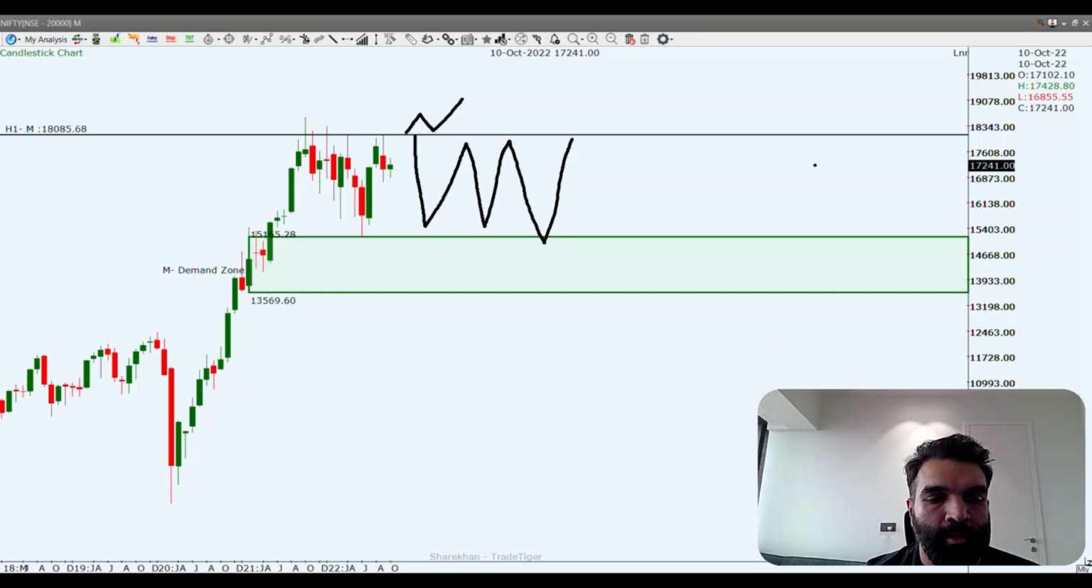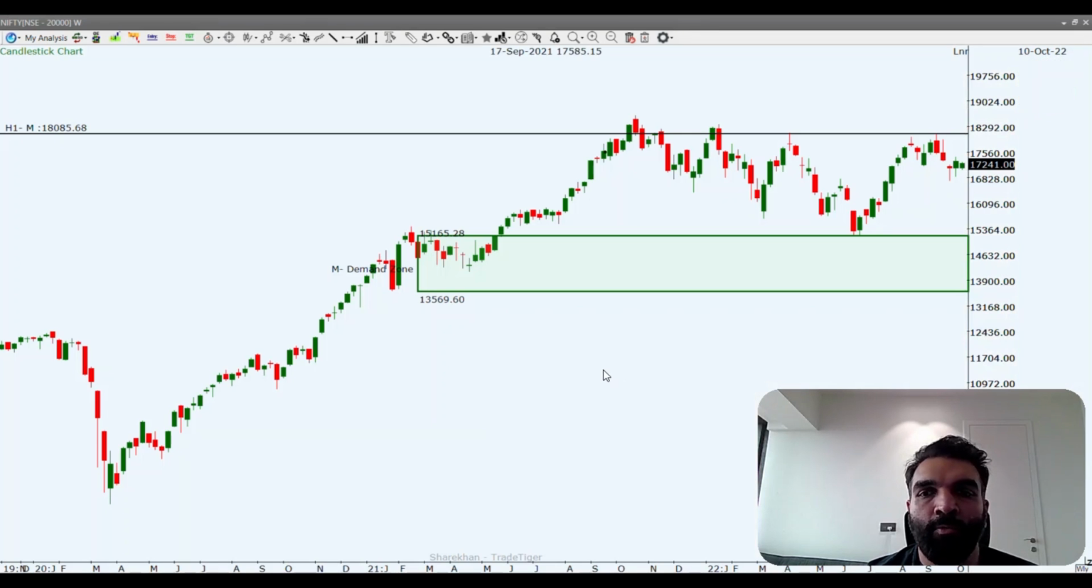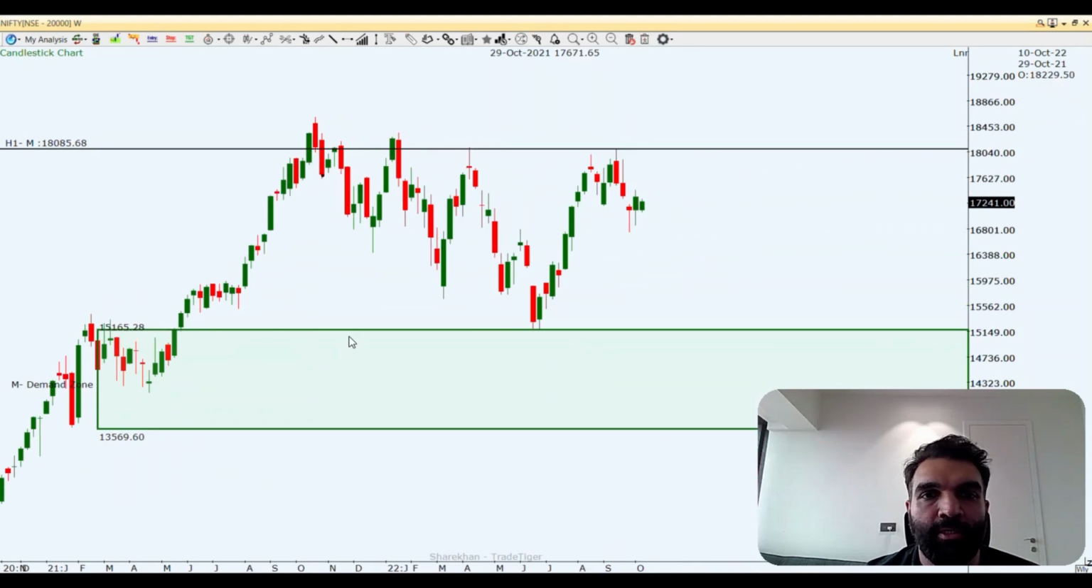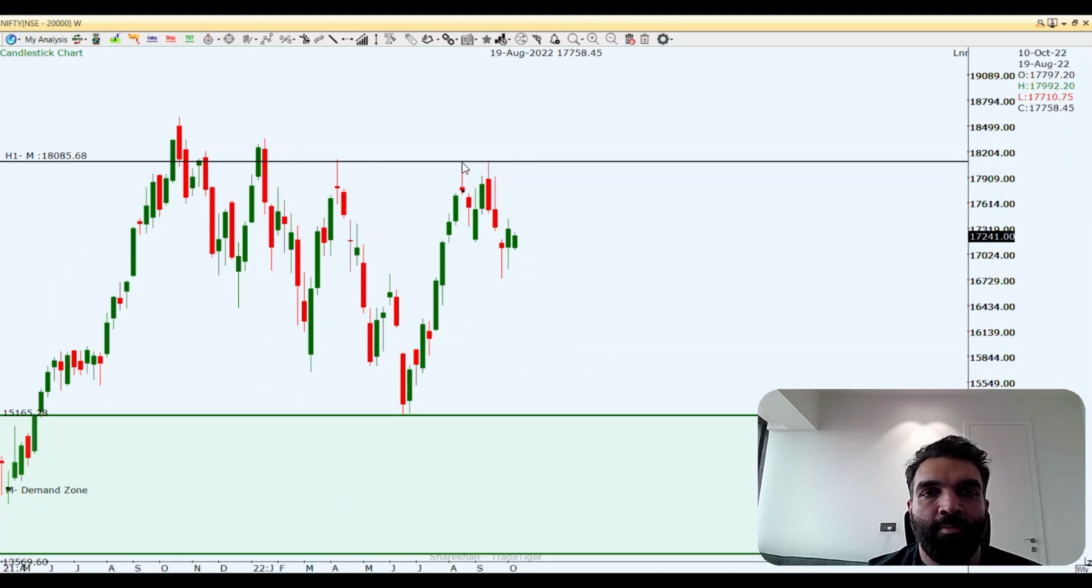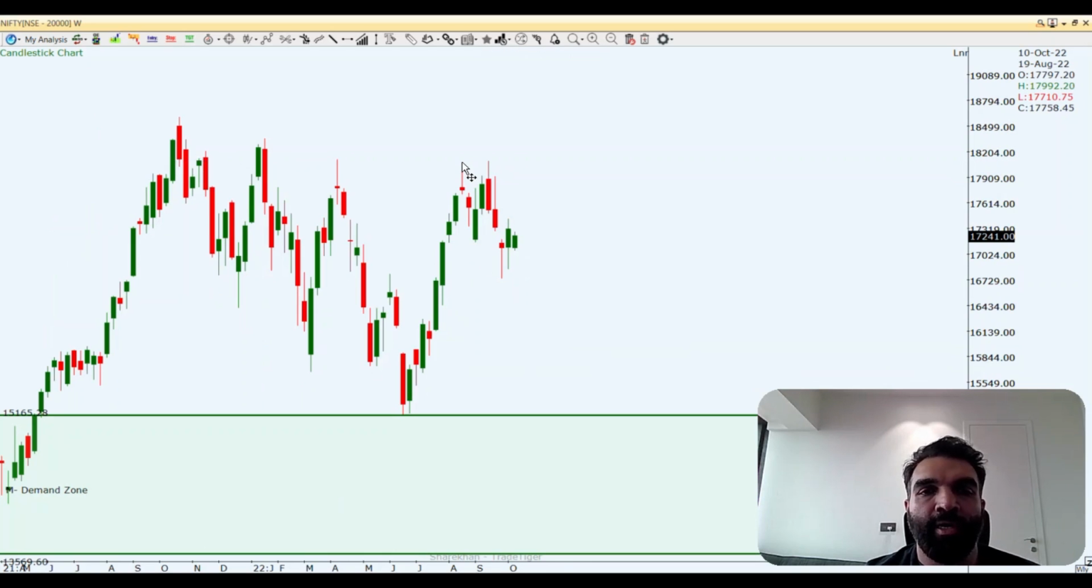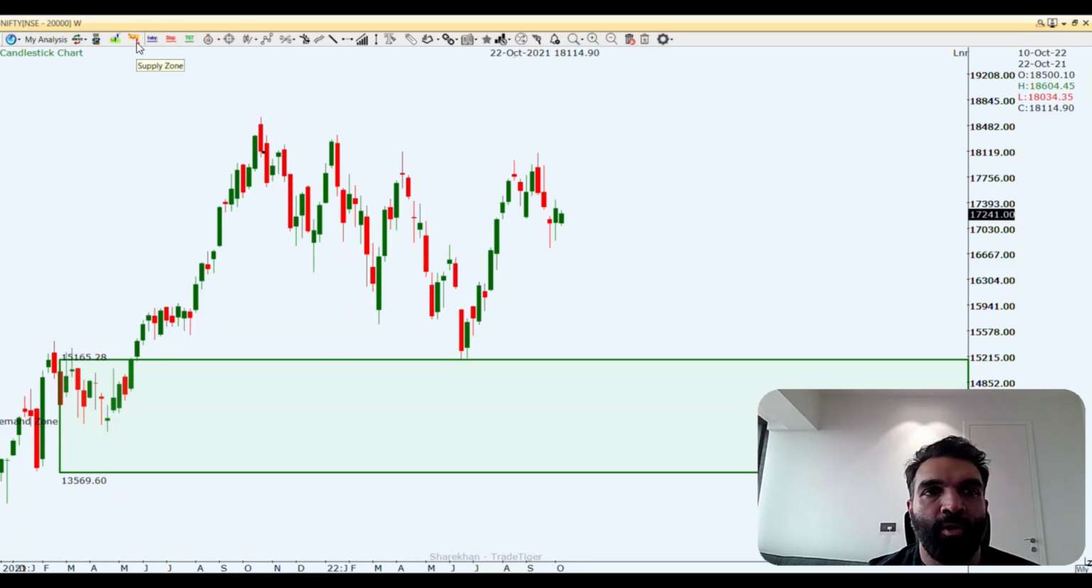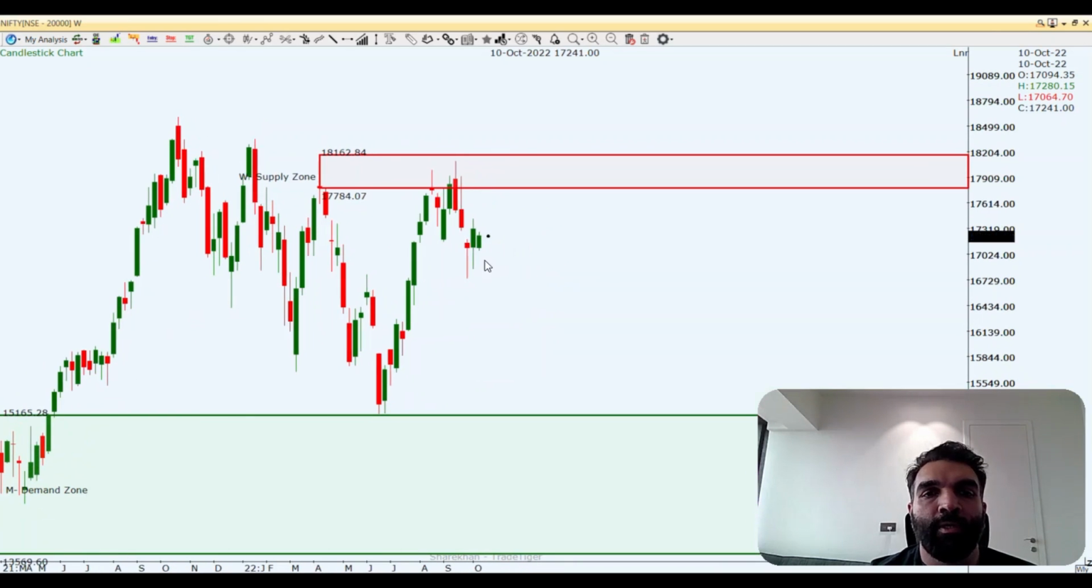Okay, let's move on to the weekly chart. Let's see what we see on the weekly chart. If we look at the weekly chart, same situation right now. We did see another fall coming on the weekly chart, of course, because of all the global cues.